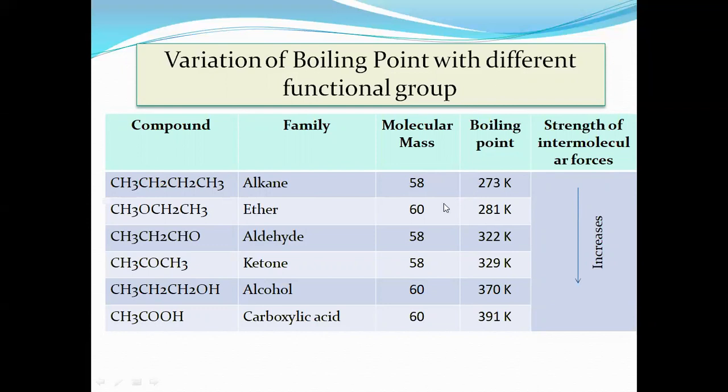For ethers, the boiling point increases. Aldehydes and ketones show dipole-dipole interactions, and therefore as compared to alkanes, the boiling point increases. Now see alcohol and carboxylic acid, they show hydrogen bonding in their structure, and therefore the boiling point increases further. For alcohol it is 370, and for acid it shows the highest boiling point, 391 Kelvin. As the strength of the molecular force increases, the boiling point also increases.